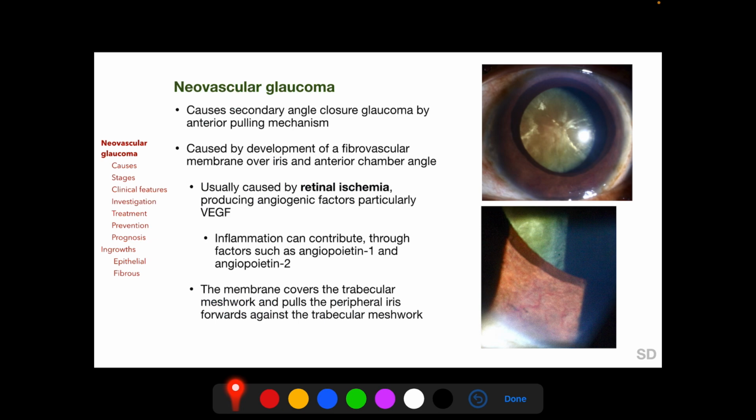Neovascular glaucoma causes secondary angle closure glaucoma by an anterior pulling mechanism, and it is caused by development of a fibrovascular membrane over the iris and the anterior chamber angle. The fibrovascular membrane over the iris develops because of retinal ischemia, with the ischemic retina producing angiogenic factors, particularly vascular endothelial growth factor or VEGF. This fibrovascular membrane covers the trabecular meshwork and pulls the peripheral iris forwards against the trabecular meshwork.